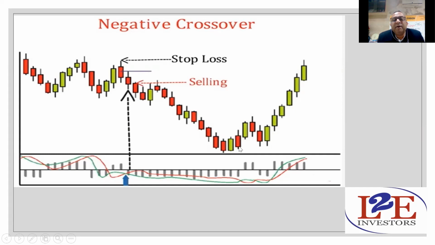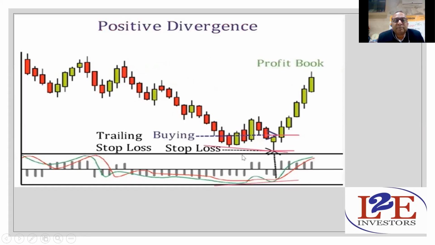You have to buy it here at this particular point when these two lines are again crossing each other. So you will get the maximum profit out of the selling also. Again, in case of positive divergence, what is going on? Just see. The stock is moving downward, right? But suddenly what you'll find, the MACD chart will show you that the chart started moving upward. And once it started moving upward, whenever these two will cross again, here, I have created the arrow. Whenever it will cross again, you have to buy it there.